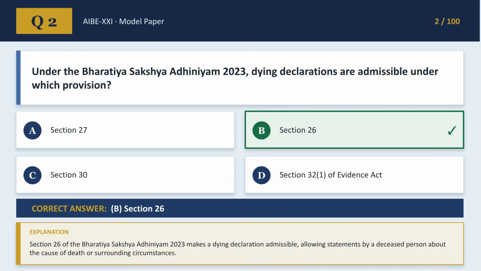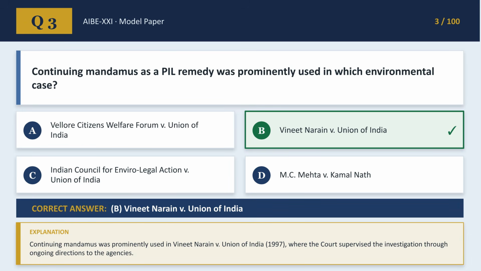Question 3 asks, which environmental case prominently used continuing mandamus as a PIL remedy? The correct answer is B. Vineet Narain v. Union of India, 1997. In this case, the court supervised the investigation through ongoing directions to the agencies.